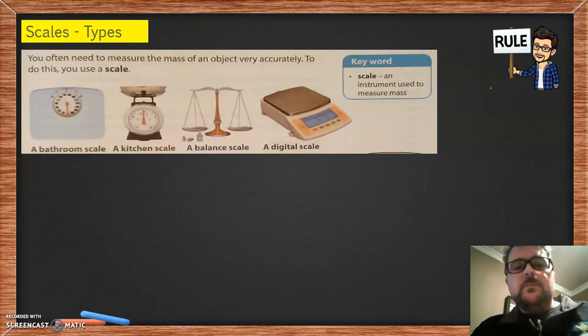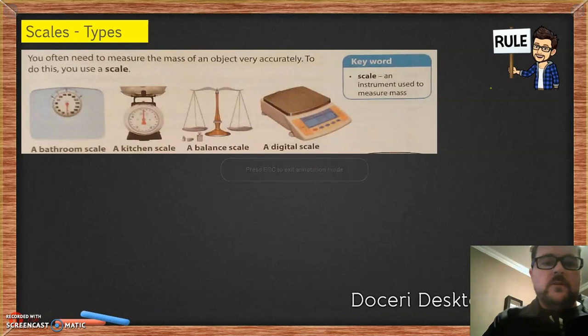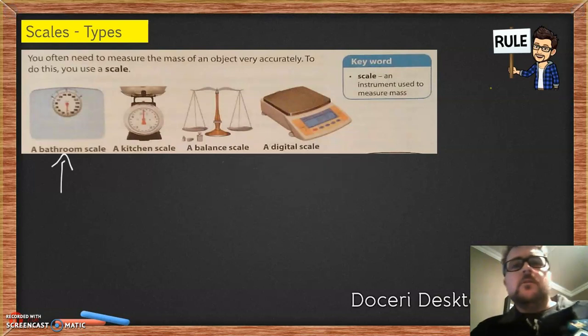Okay, so types of scales and types of things that we use to measure weight. We have here a bathroom scale, a kitchen scale, a balancing scale, and a digital scale. Now, the one that I use most often is definitely that one, to see how fat I am getting. And during lockdown, I definitely did pick up a kilogram or 2.